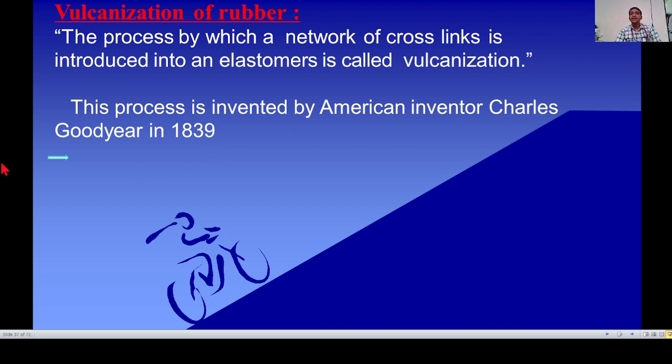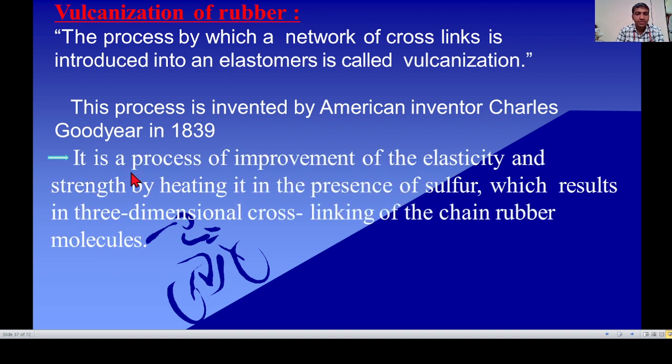It is the process of improving elasticity and strength by heating the polymer in the presence of sulfur, which results in three-dimensional cross-linking of the chain rubber molecules.